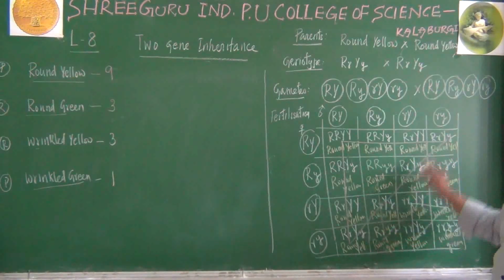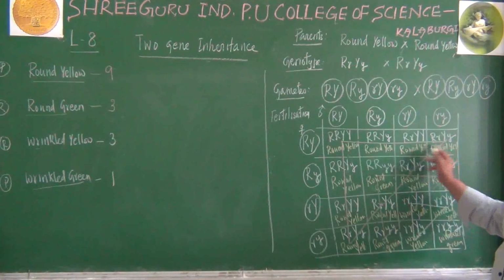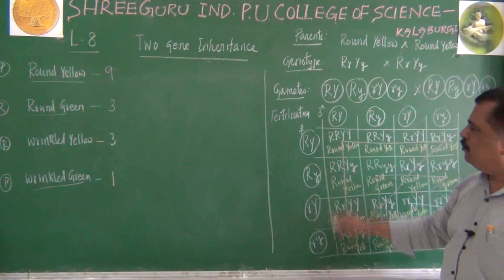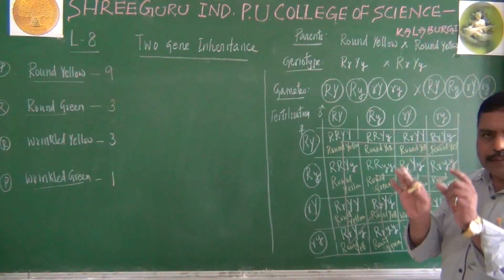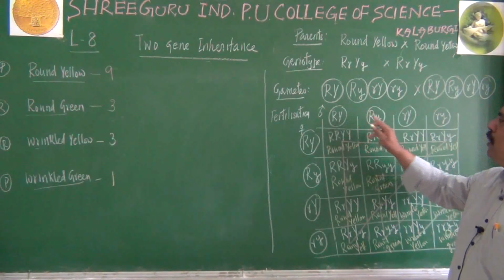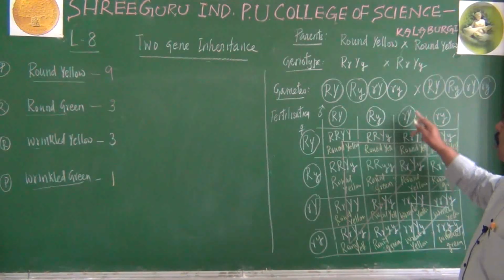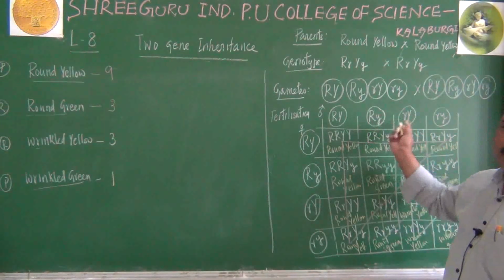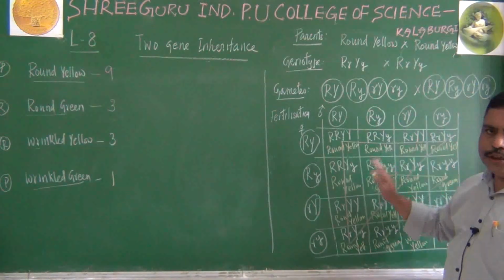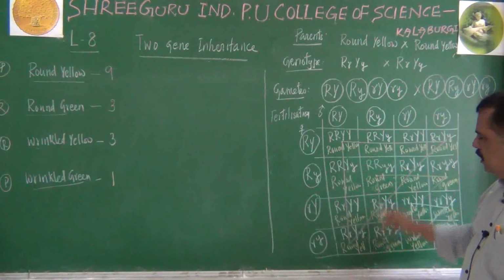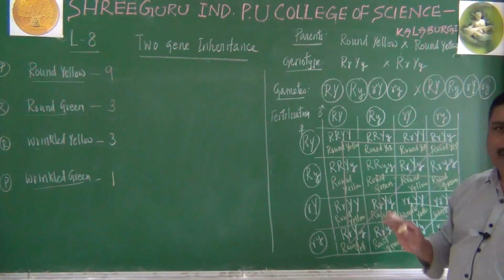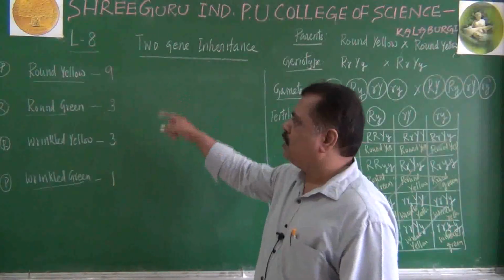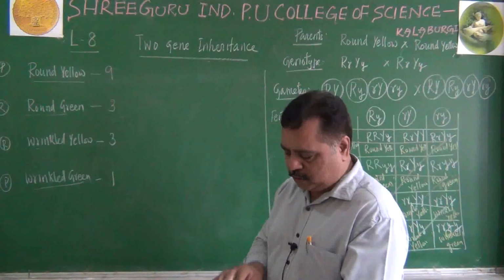But to save time, if you want to follow this technique, you must remember male and female gametes should be written in the same sequence. If you write them in a different sequence, the ratio will be the same, but this triangle will not be possible. Let it be. The triangle is not important, the ratio is more important. What is the ratio? 9:3:3:1.